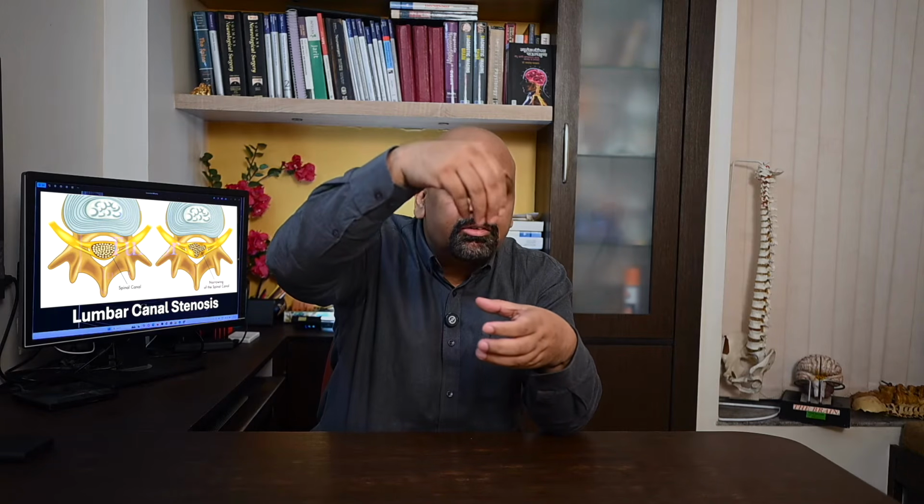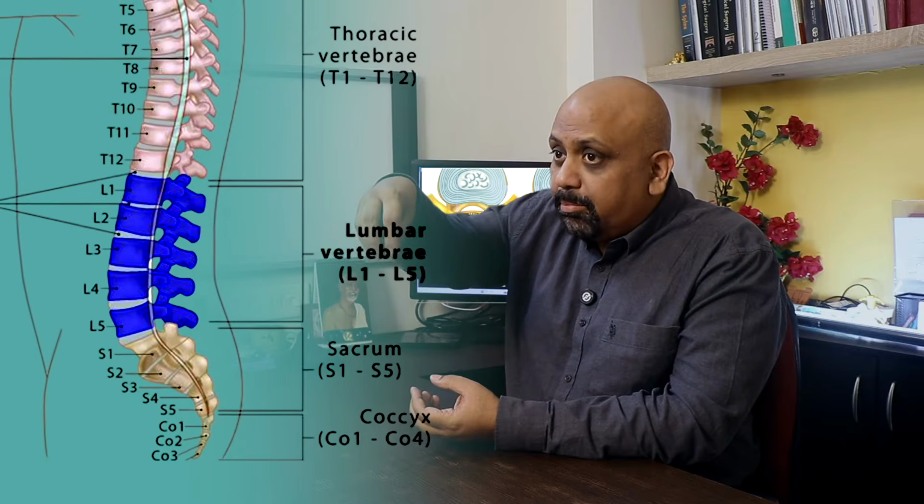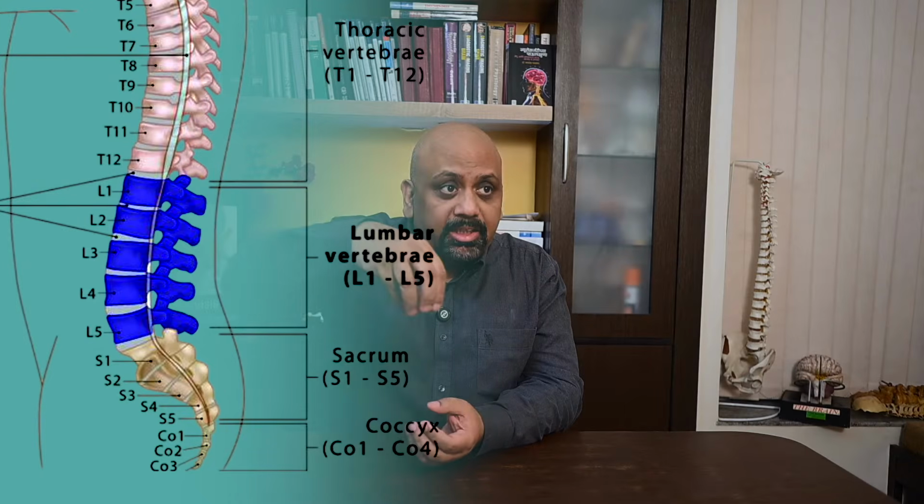And where do these nerves go? They supply the legs. They also supply important areas of pelvis. And the structures which are responsible for control of urination and defecation. These are all important structures. So lumbar canal carries a bunch of nerves which supplies very important structures, including those in the pelvis and the lower limbs.